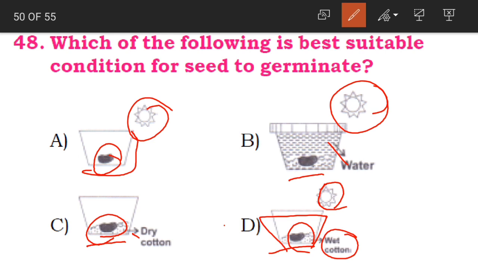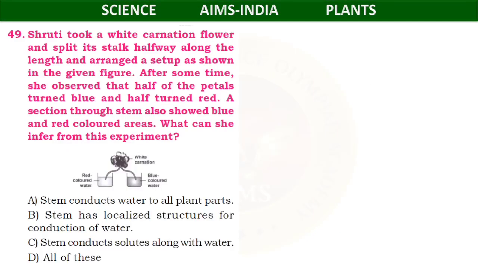Okay children, so D option is the correct one, because sunlight is also there and the seed is getting the moisture. Also, it is getting the air. So that is why D option is the correct answer. Now the 49th question, children.